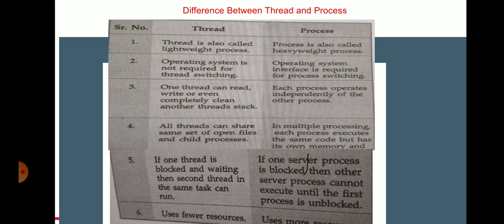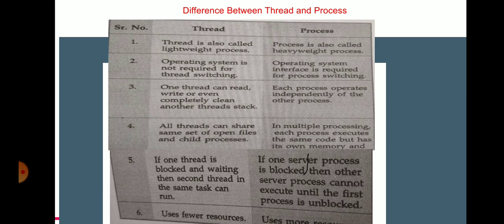Now the fifth difference is that if one thread is blocked and waiting, then a second thread in the same task can run. Here in a process, if one server process is blocked, then another server process cannot execute until the first process is unblocked. Now the next difference: threads use fewer resources. Here a process uses more resources.